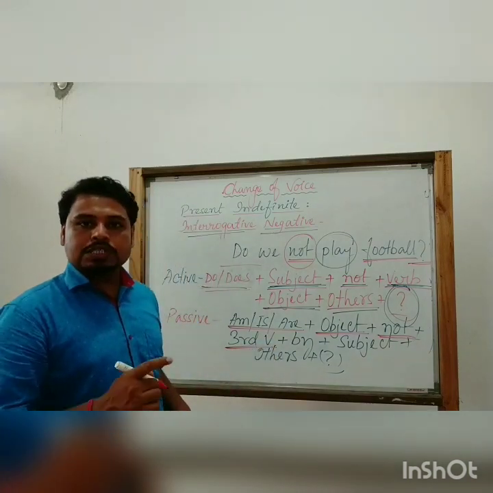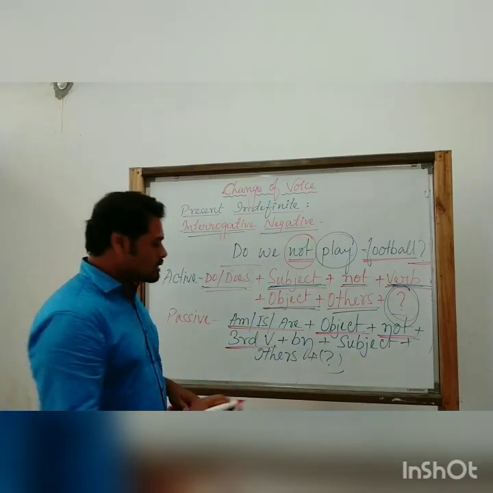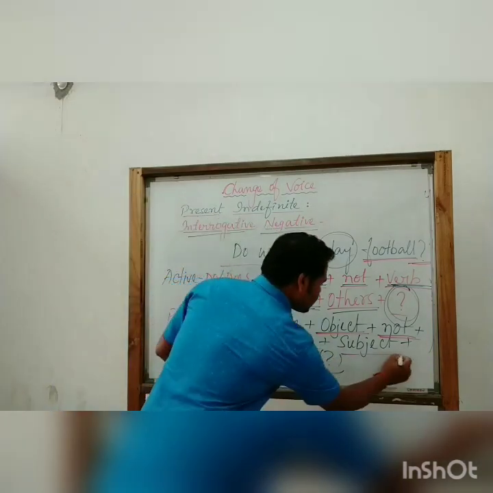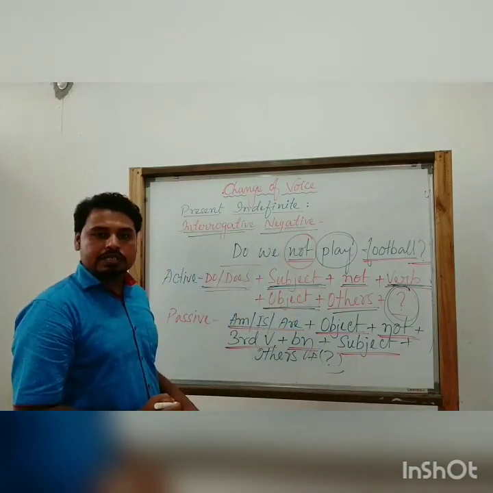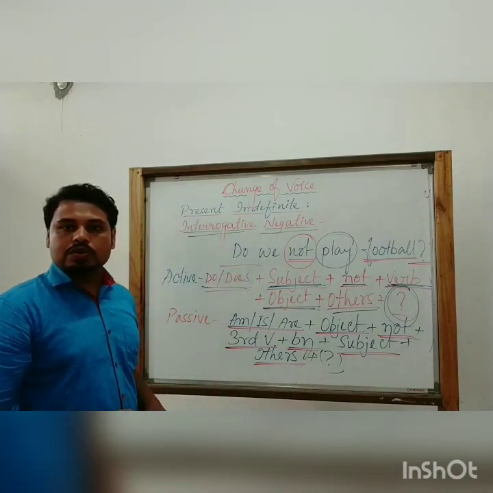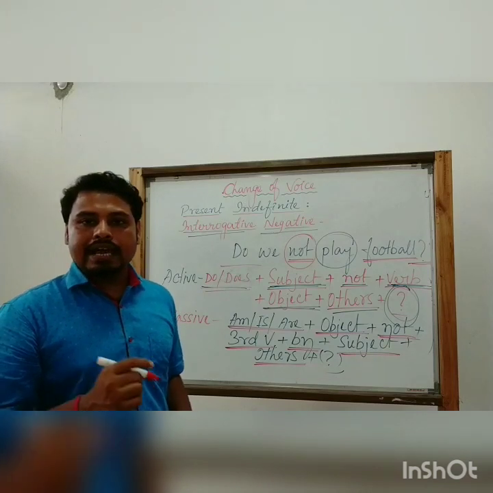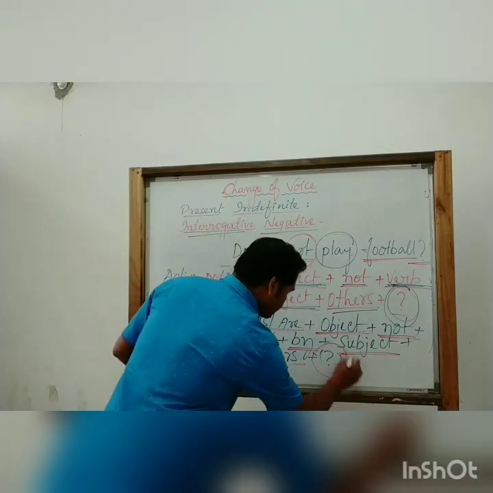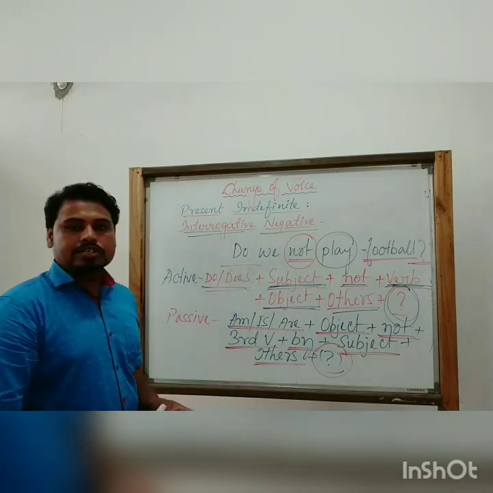Next we have to use, as per the general rules, a by. And after that, the subject of the active voice. And then if we have others, we put them, and obviously at the end a note of interrogation. So this is the structure.